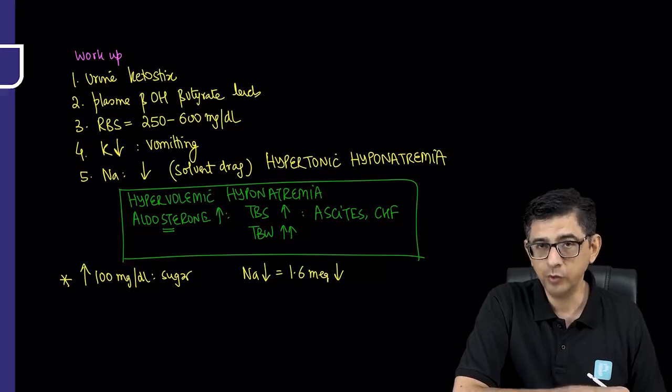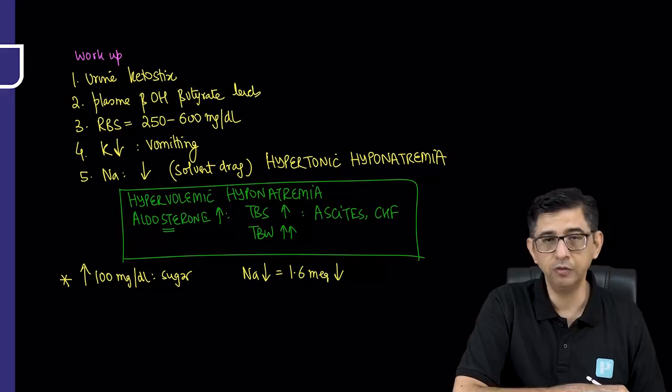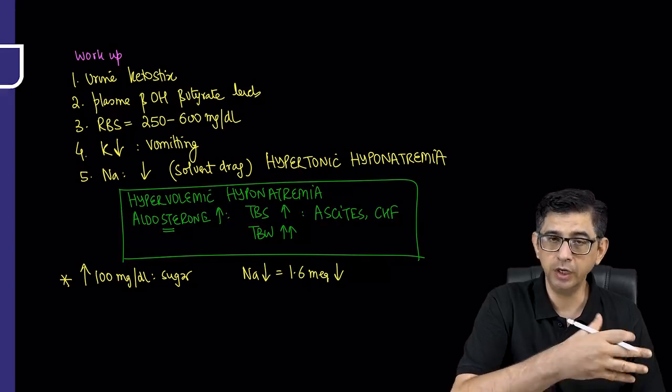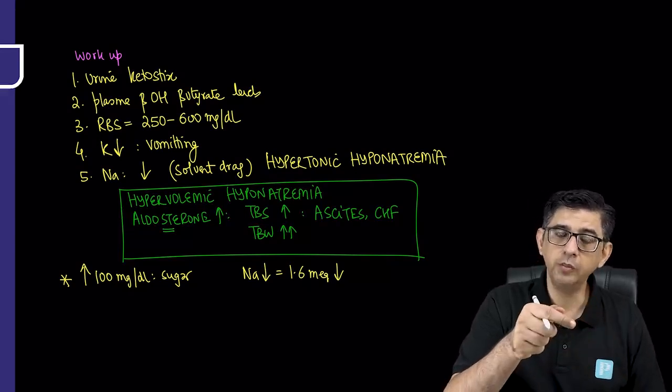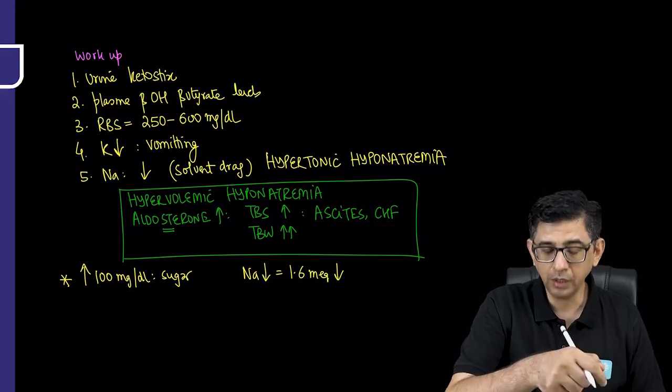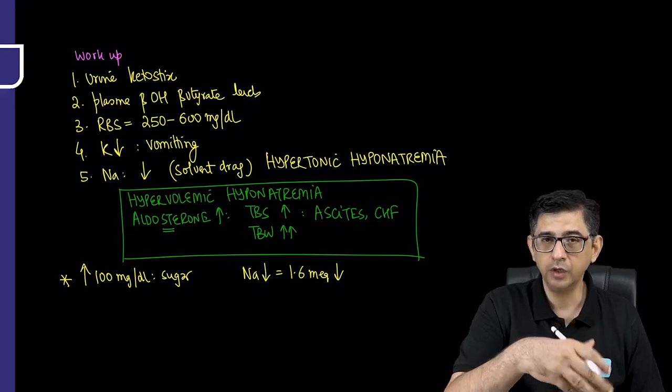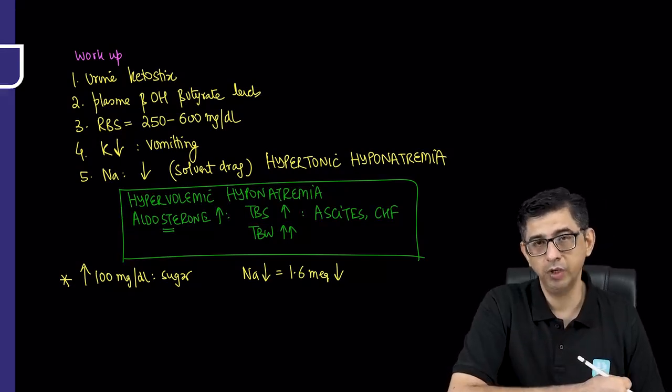So the query of most people is, sir, should we answer 3 milliequivalent fall or should we answer 1.6? Well, it depends on the magnitude of blood sugar. Higher is the blood sugar, suppose blood sugar is 600, 700, then it will draw more water and the fall can be up to 3. On the other hand, if let me say blood sugar is 250, 350, 400, then the amount of water coming in the system would be relatively lesser, so the fall of sodium would be relatively lesser.